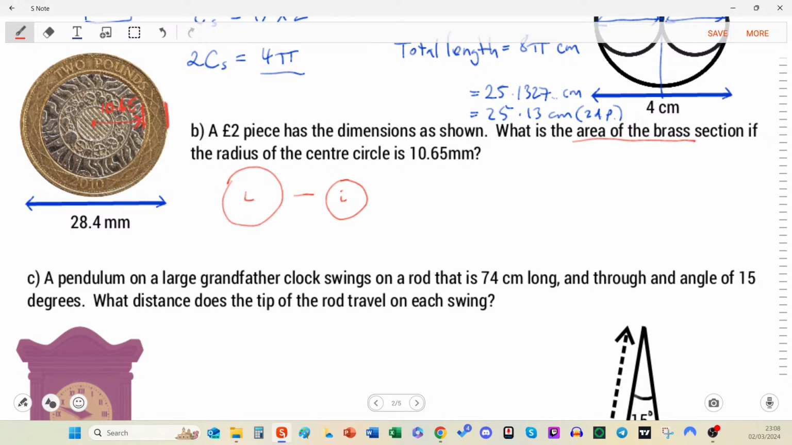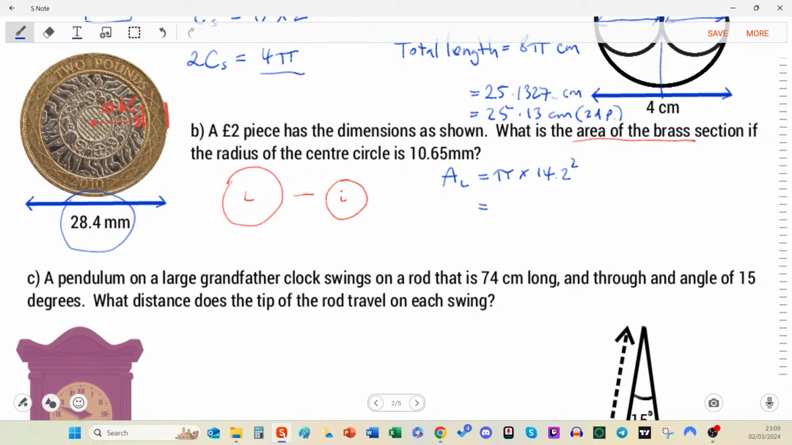Okay, so let's do it. That's our plan, so let's leave it there. We can refer back to it. Our first mission is to find the area of the total, and we can do that based on this. So we know that the area of the large is equal to pi times r squared, which is 28.4 over 2. Let's just put it here, 14.2. We'll do that in our head, squared.